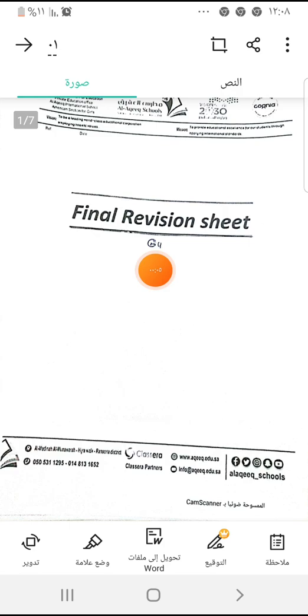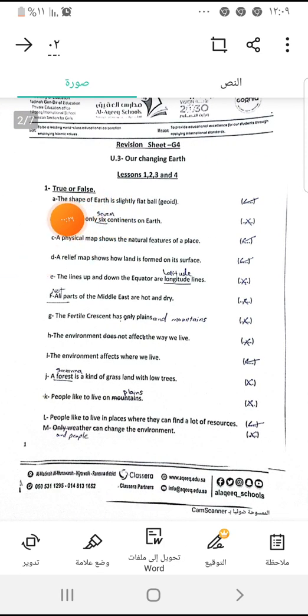Inshallah, today I'm going to help you revise for the final exam. I wish you the best of luck, inshallah. Please follow the instructions, read the 4 lessons well from the student book, understand them before you study from the worksheet. And do not only memorize the sheet, understand before you revise, okay? Because understanding will help you more than memorizing. Let us start. Bismillah. Here I'm going to revise the related questions about lessons 1, 2, 3 and 4 in unit 3.